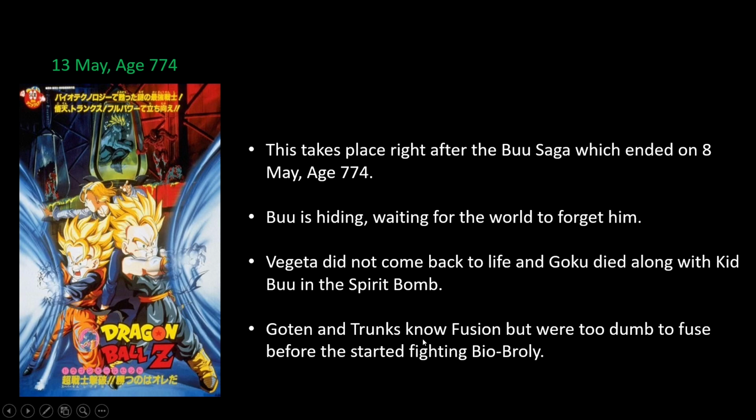And Goten and Trunks know fusion, but they're kids. They were too dumb to fuse before they started fighting Bio Broly, and after they started fighting Bio Broly, they did not really get too many opportunities to do a fusion dance. They did get one or two, but whatever. I guess you could say they were too battle damaged, and it would have taken too long for them to regulate their power levels to be equal and then do the fusion dance. But yeah, either way, it makes sense. Just because they know fusion doesn't mean they have to fuse.